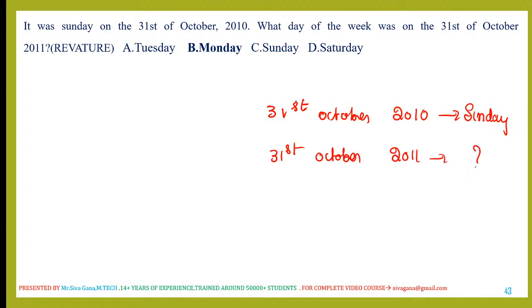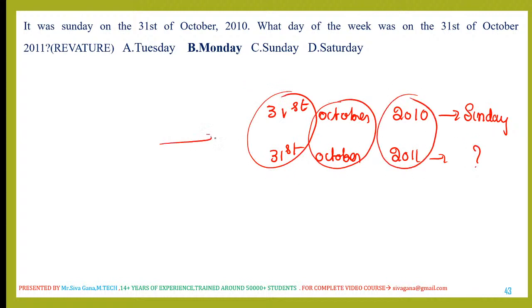See, the date and month are same. Exactly 1 year gap. 2010 is a normal year, and 2011 is also a normal year. It is simply a gap of one normal year.